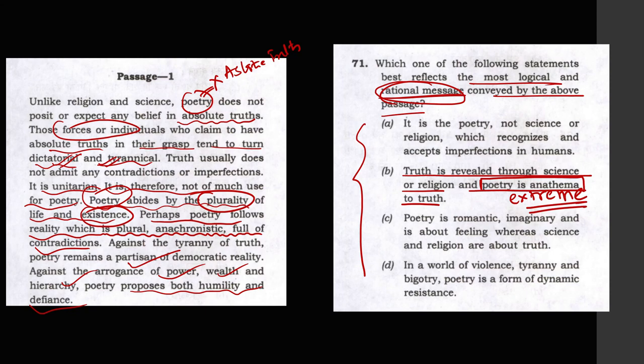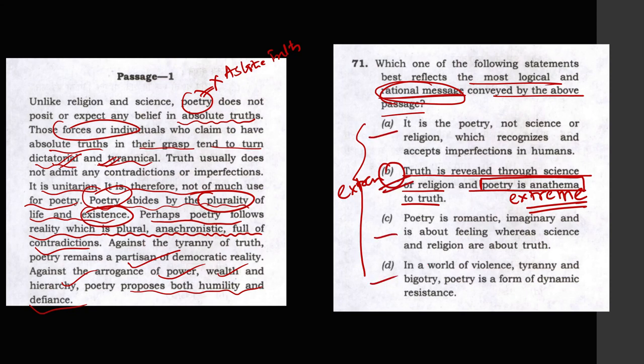What we have understood from the passage is that poetry is not concerned about truth. Poetry is more concerned about life, and life is filled with contradictions. Life is plural. It is not saying that poetry is anathema to truth. This is very important. So we try to eliminate extreme statements, and we eliminate option B. Now we are left with A, C and D.